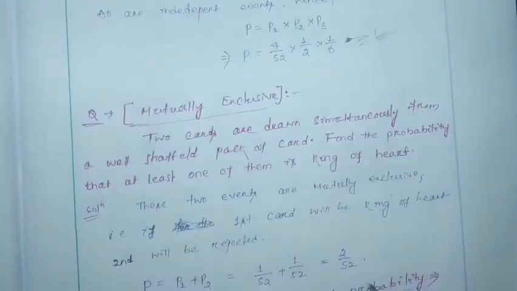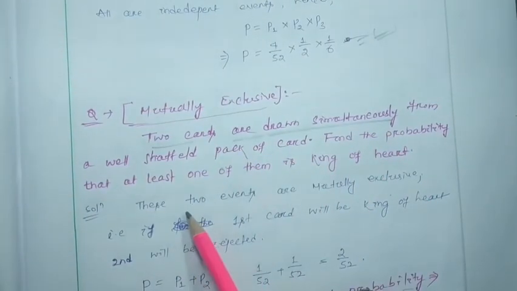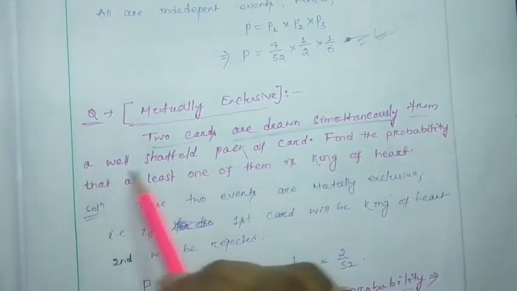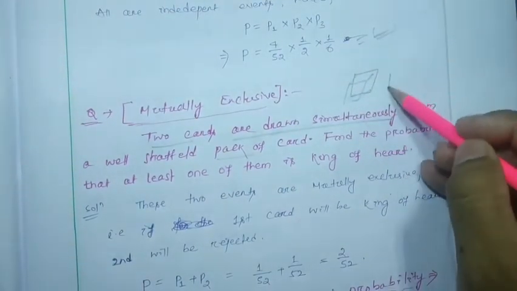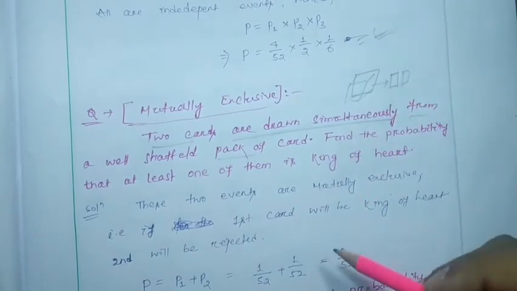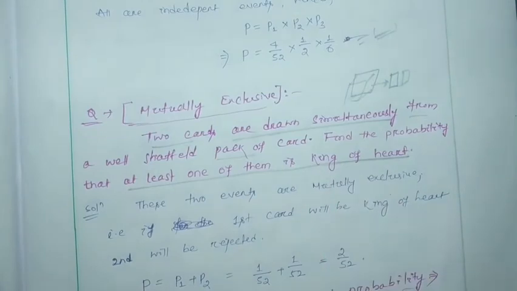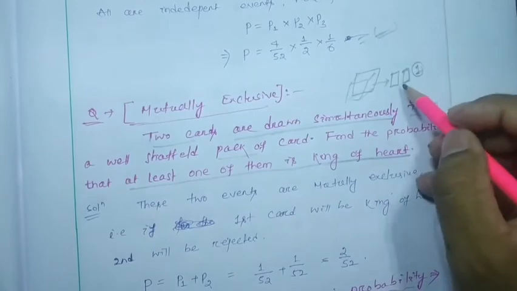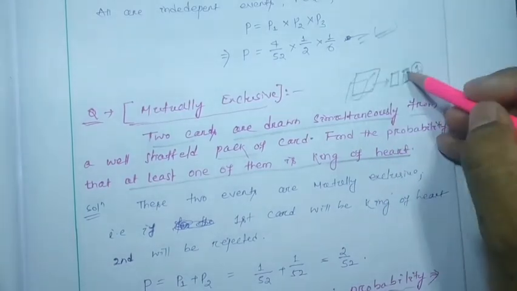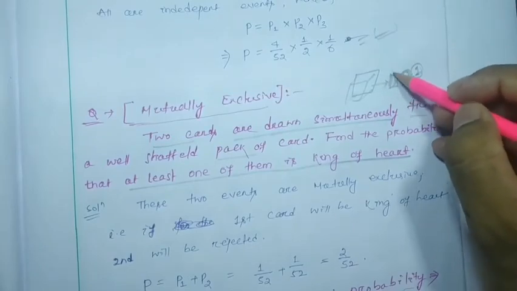Now we are going to consider a mutually exclusive event example. Two cards are drawn simultaneously from a well shuffled pack. This is a pack of cards, and we are going to draw two cards from this pack. Find the probability that at least one of them is the king of hearts. We know that there is one king of hearts. So suppose I have drawn two. If one is the king of hearts, then the other is not required to be drawn.